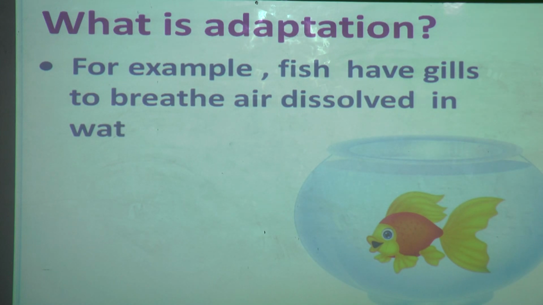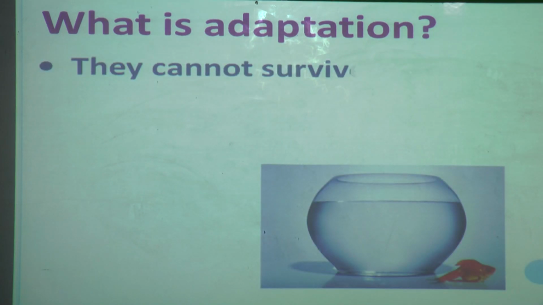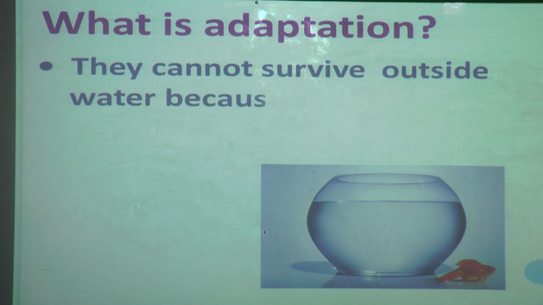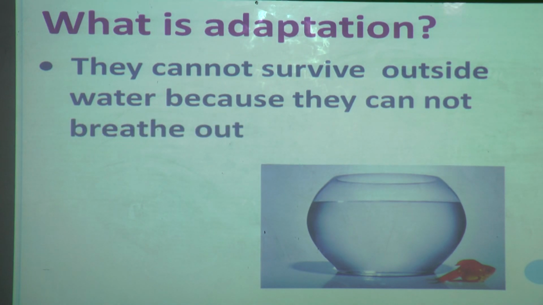Fish have gills to breathe air dissolved in water. We have learned about this in grade 3, that gills of fish help it to breathe air dissolved in water. That's why fish can live in the water. But they cannot survive outside water because they cannot breathe in air outside.